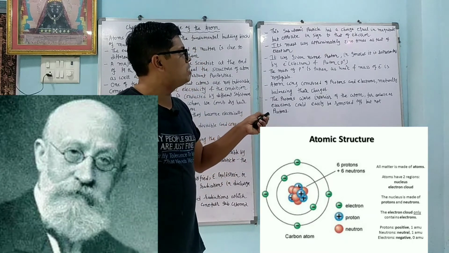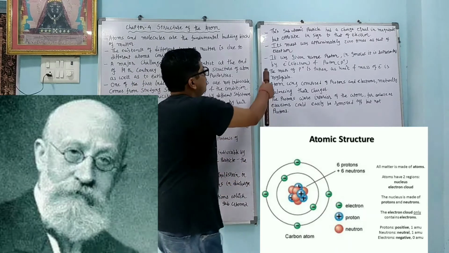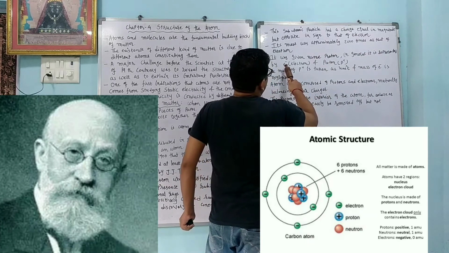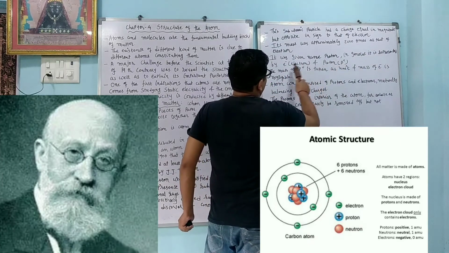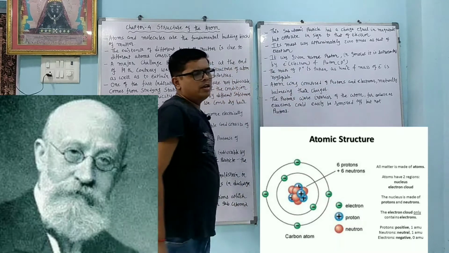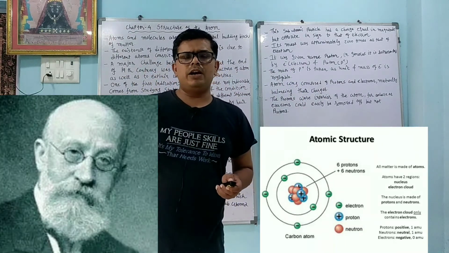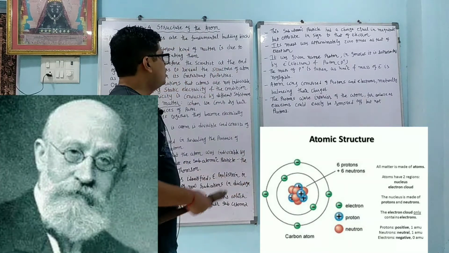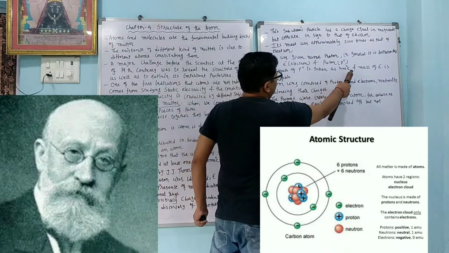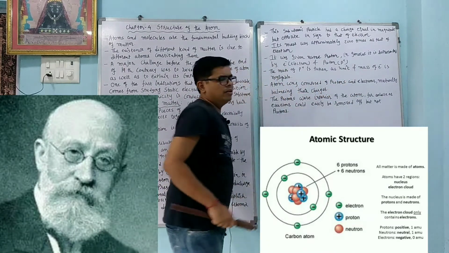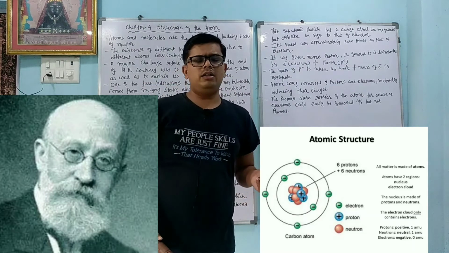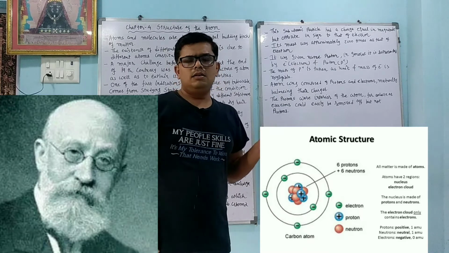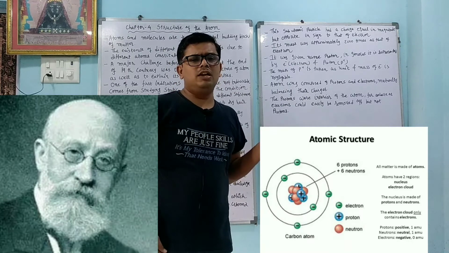You can see the figure, 2000 times. It was given the name proton. In general, the proton is represented by P plus and the electron is E minus. So generally the proton is represented by P plus and the electron is represented by what? E minus. The mass of the proton is taken as a unit and the mass of the electron is negligible. Dear students, we have learned already that the proton is 2000 times heavier than the electron. So we can say that the mass of the electron is what?